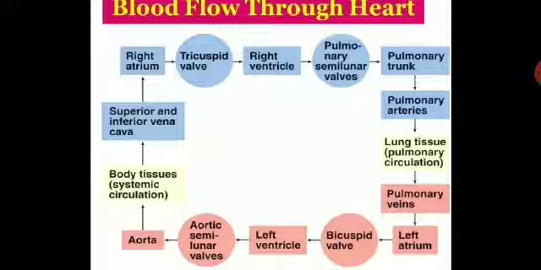Then from pulmonary veins it goes to the left atrium. Then you have a bicuspid valve to regulate the flow of blood. Then you have the left ventricle, that is one of the chambers of the heart. Then it goes to the aortic semilunar valve. That means this aortic semilunar valve again regulates the flow of the blood, which goes to the aorta. So here you can see it's a closed flow chart where it shows how blood flows through the heart.